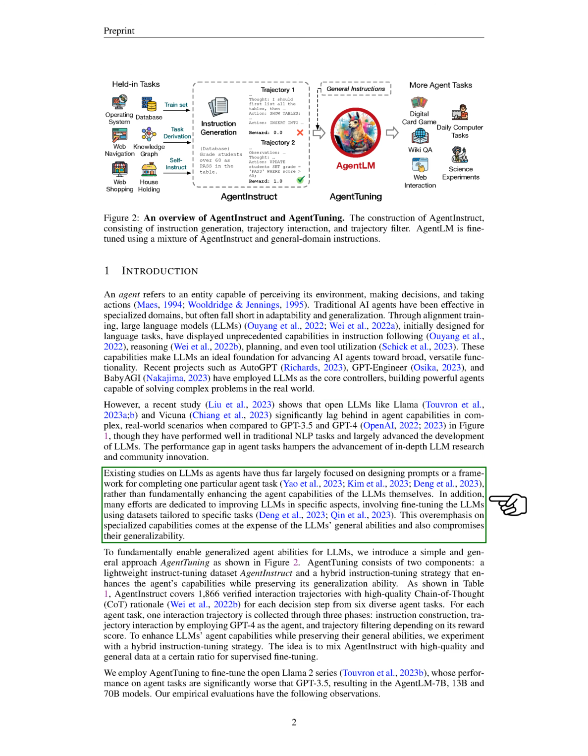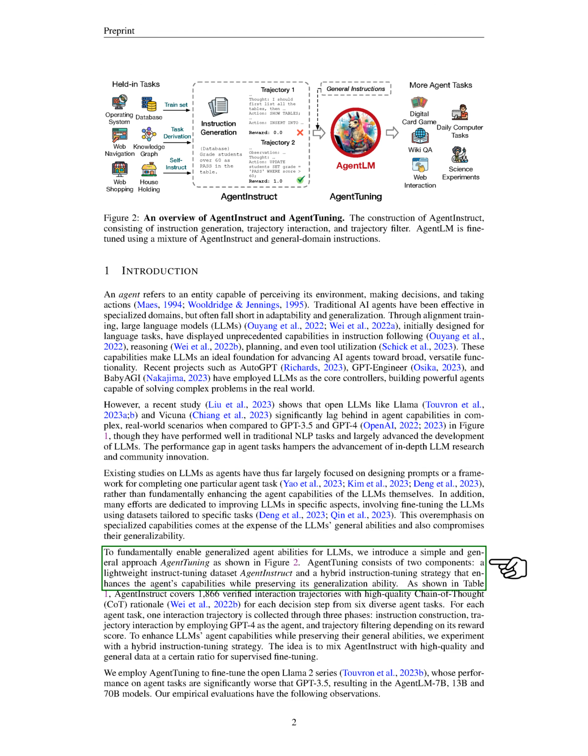Most of the existing studies on LLMs as agents have focused on designing prompts or a framework for completing one specific agent task, rather than improving the agent capabilities of the LLMs themselves. Also, many efforts have been made to improve LLMs in specific areas, which has led to a loss of their general abilities and has limited their ability to generalize.